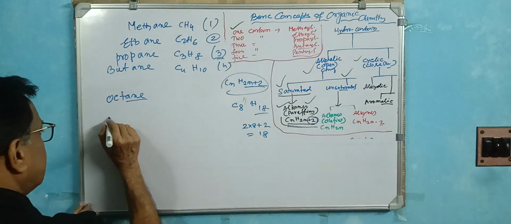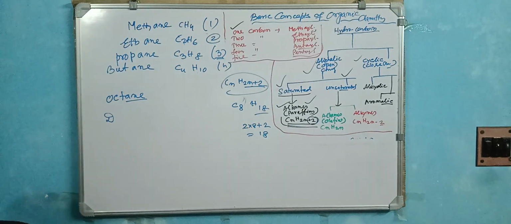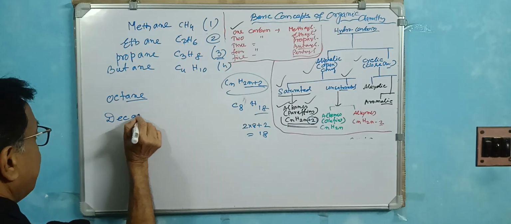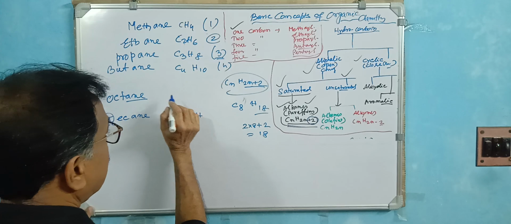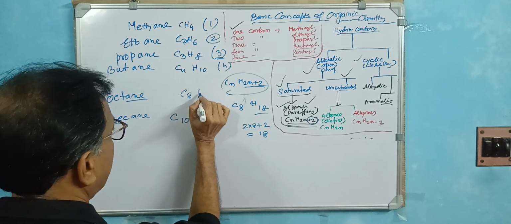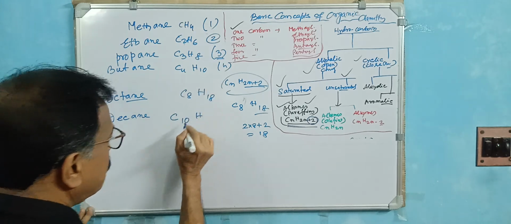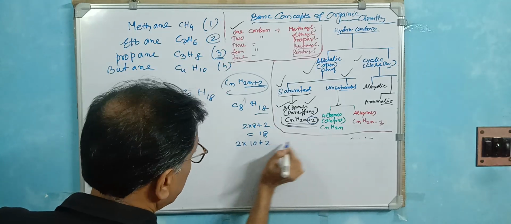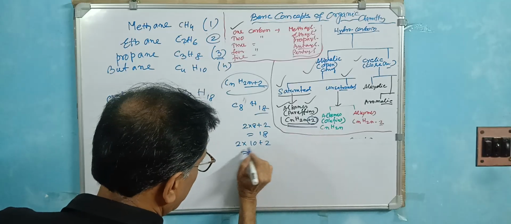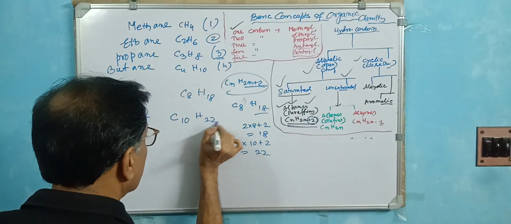Decane means 10. DECANE. Decane is C10. So what is the rule? This is 2 into 10 plus 2, because of CnH2n plus 2. So 20, 22. Here it is 22. The rule is maintained.